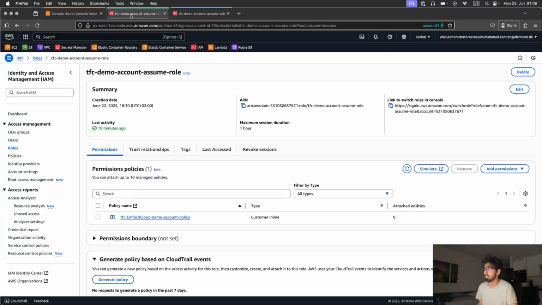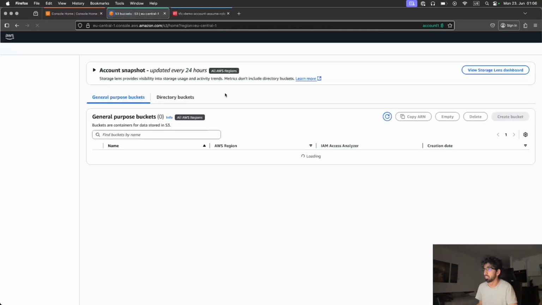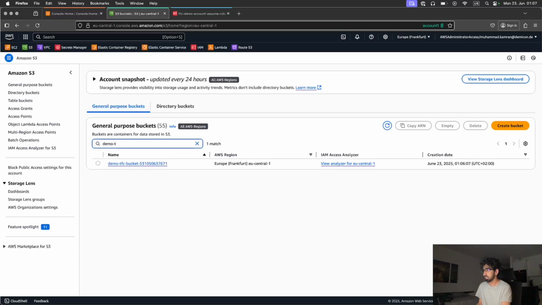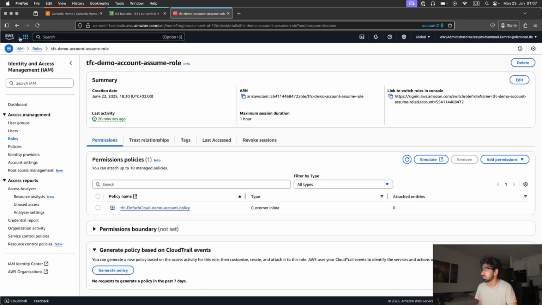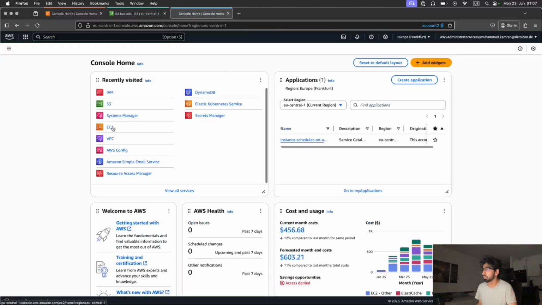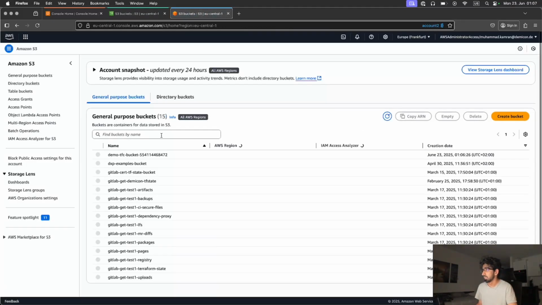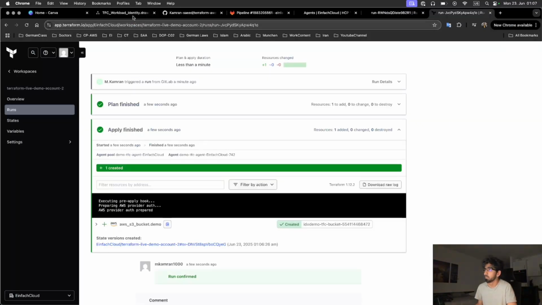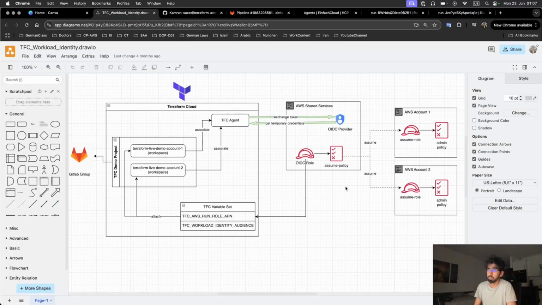I'm going back to my account 1. I'm going to the S3 console. I'm going to search for demo TFC. Yeah, so you can see the demo TFC bucket in account 1, and the same for this account 2. I am in account 2 S3 buckets, and the demo TFC bucket. So yeah, the deployment is completed, and you can see how we have utilized the TFC agent and workspaces to deploy in multiple accounts.